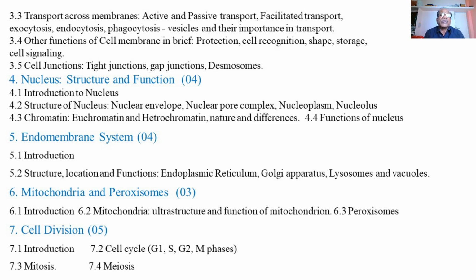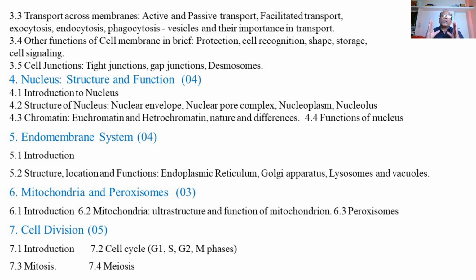Then other functions of the cell membrane in brief, such as protection, cell recognition, shape, then storage, cell signaling. So these are some of the important functions which are also carried out by the plasma membrane. Then the next point is cell junctions: tight junctions, gap junctions, desmosomes.